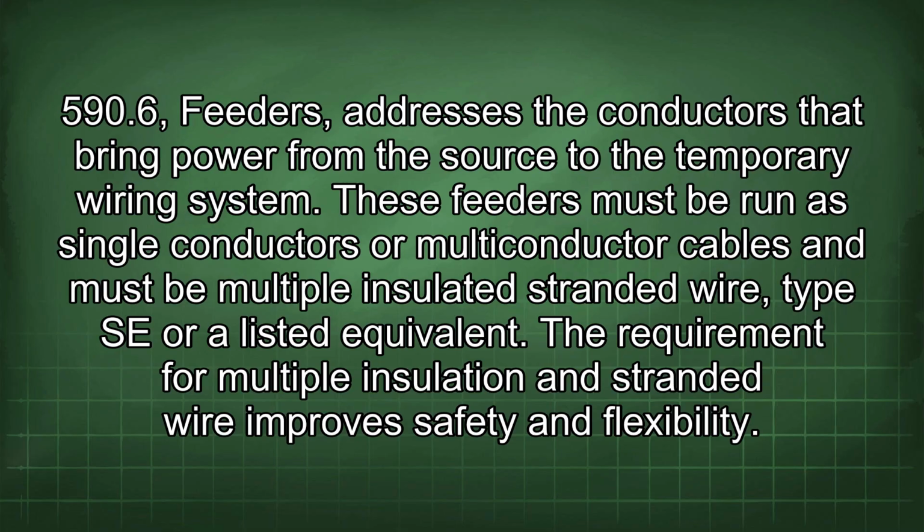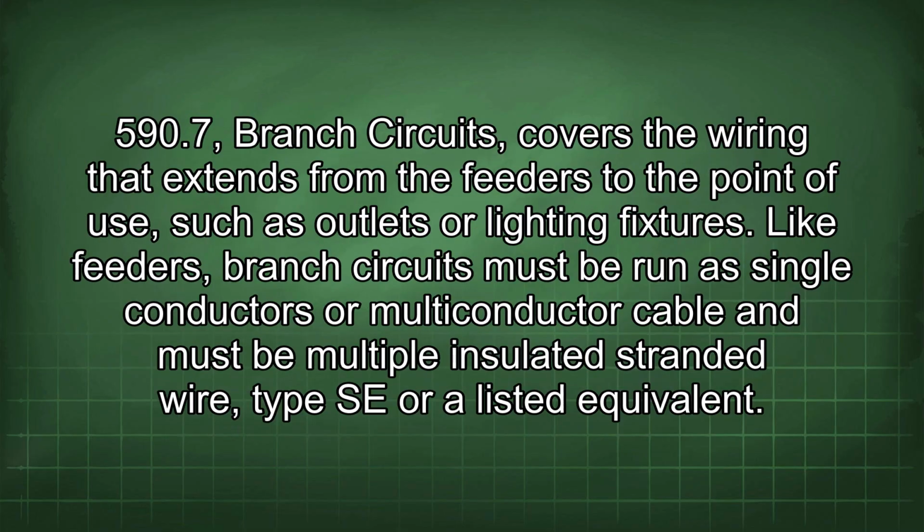590.6 Feeders addresses the conductors that bring power from the source to the temporary wiring system. These feeders must be run as single conductors or multi-conductor cables and must be multiple insulated stranded wire, type SE or a listed equivalent. The requirement for multiple insulation and stranded wire improves safety and flexibility. 590.7 Branch circuits covers the wiring that extends from the feeders to the point of use, such as outlets or lighting fixtures.